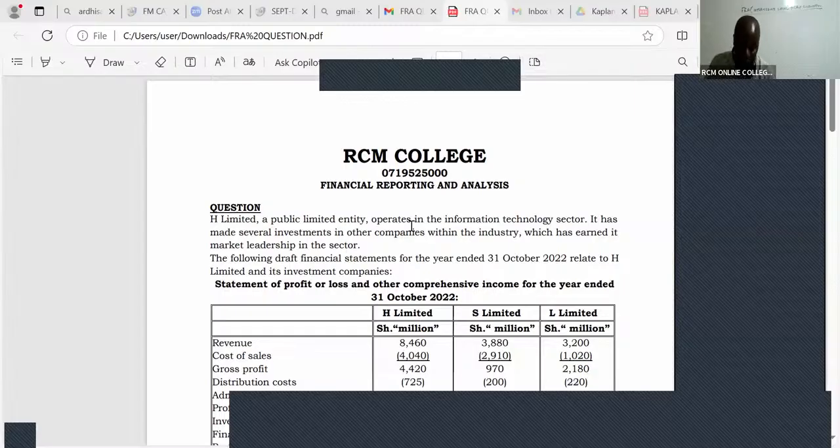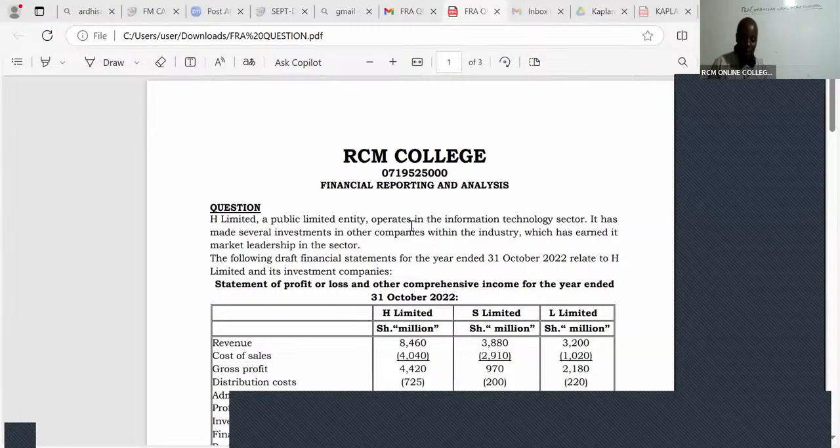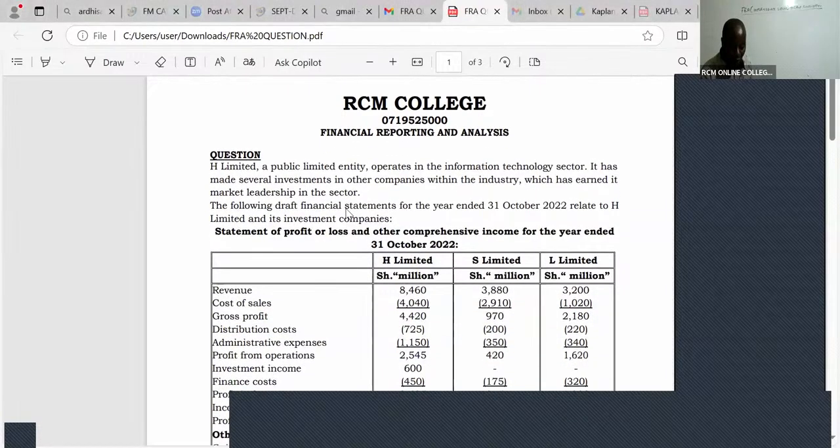It's quite an old financial reporting question. You can't even find it in your past papers. But this question is the mother of all group consolidation questions. Once we get this right, then we can never, ever go wrong.